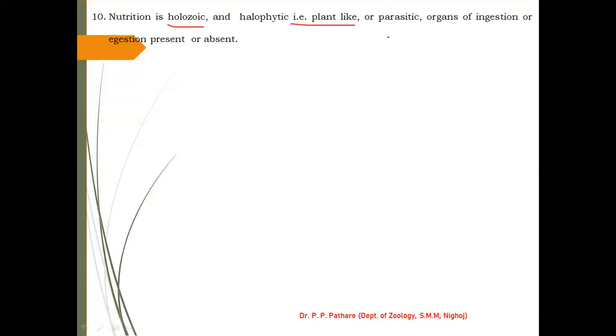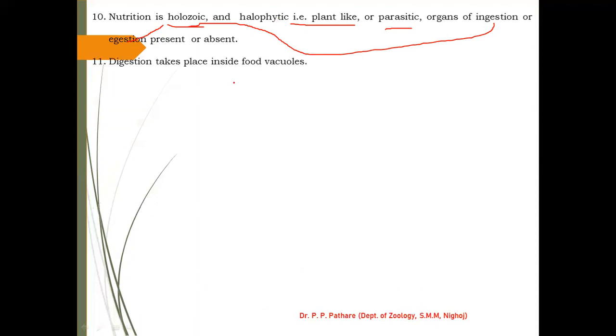Some of the species are, as already told, parasitic, that is they totally depend on another living organism for food and shelter. Organs of ingestion or egestion are present or absent in this type of mode of nutrition. These two points will be required for holozoic type of nutrition. Now here it is plant-like nutrition.